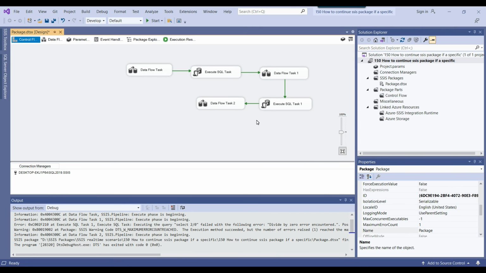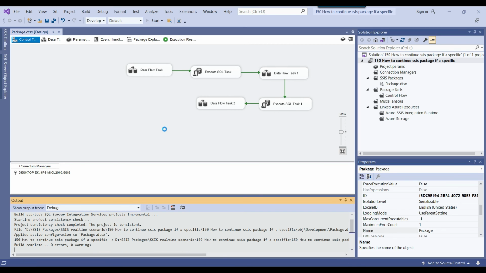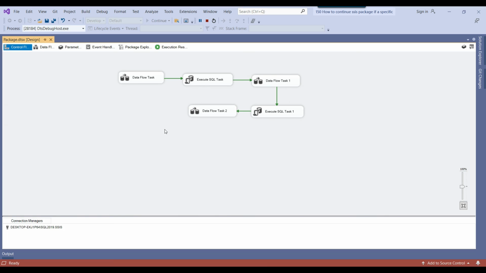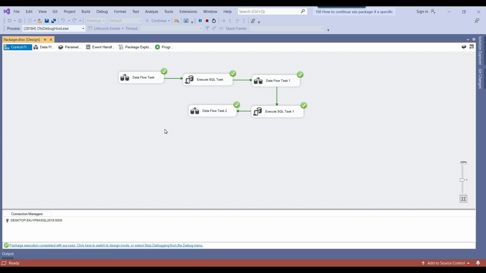We are done with configuring the changes to the SSIS package, and now you can let the package run again. Now the package should run successfully. You can see here that the package execution completed with success, and it's displaying the success icon here. And if you schedule your SSIS package from the SQL Agent job, then the package will run successfully and it will display the success message.